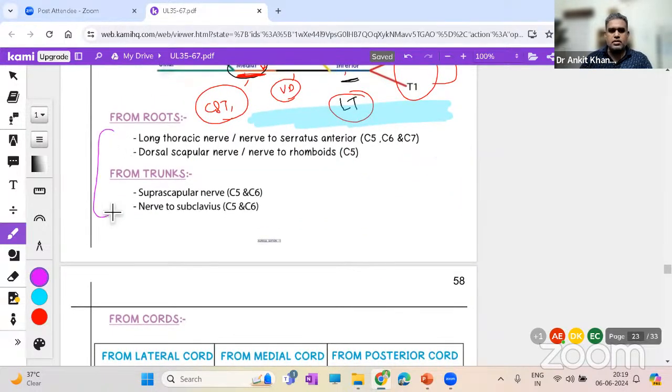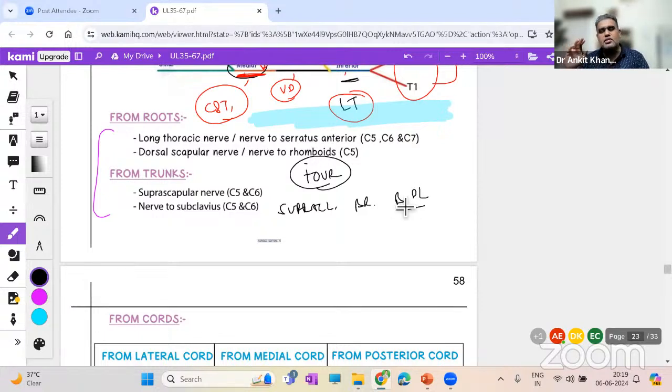And just to summarize, do you know what are the branches coming from root and trunk? Remember these 4 branches over here. From root, we have the long thoracic, that is the nerve to serratus anterior, and we also have the dorsoscapular, that is the nerve to rhomboids and levator scapulae. And from trunk, we have suprascapular and the nerve to subclavius. So these 4 branches are known as supraclavicular branches of the brachial plexus. And all the remaining branches coming from the cords are known as infraclavicular branches.